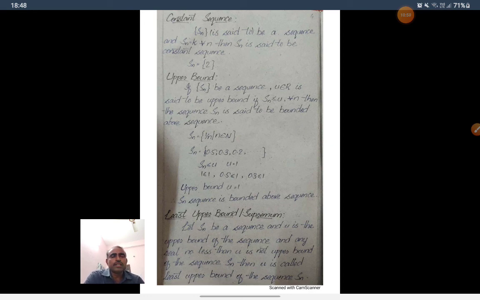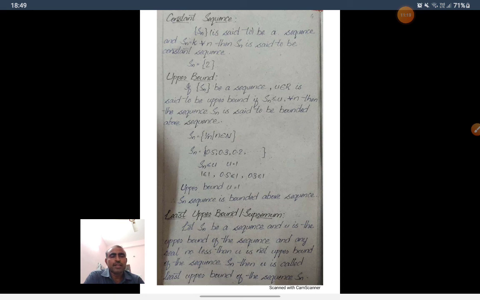Okay. Next, least upper bound or supremum. Least upper bound is nothing but the minimum element of the upper bounds. See the first definition. Let Sn be a sequence and U is an upper bound of the sequence.